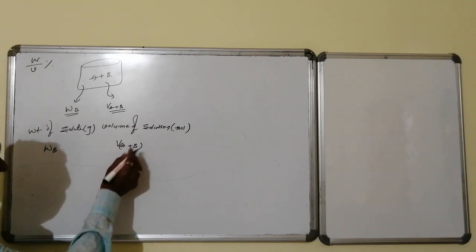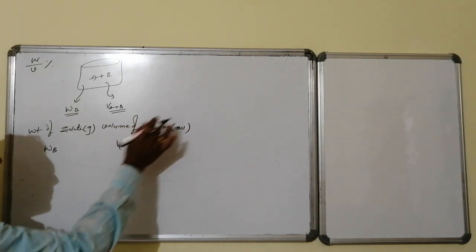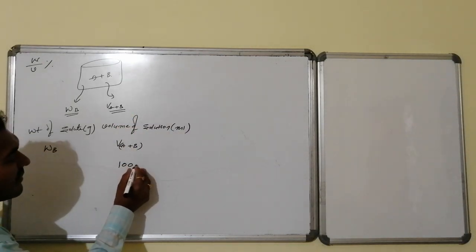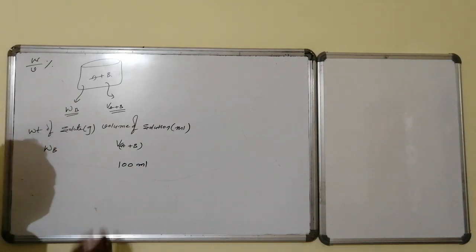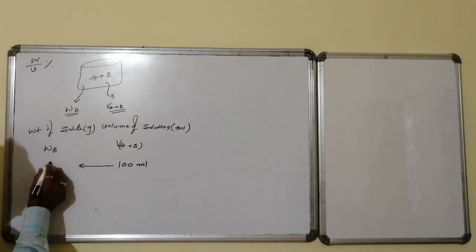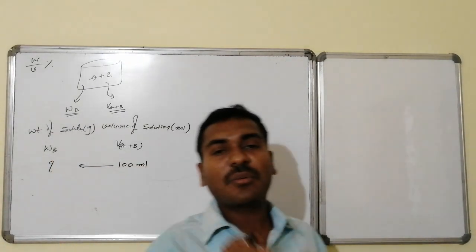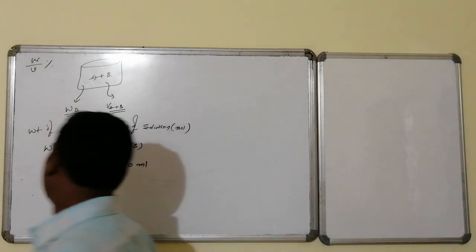Suppose my question is, it may be some 100 ml, it may be some 10 ml, no issue. Suppose I restrict this total volume to 100, that is 100 ml. Within this 100 ml, how much weight of the minor component, that is the solute, is present is the question.